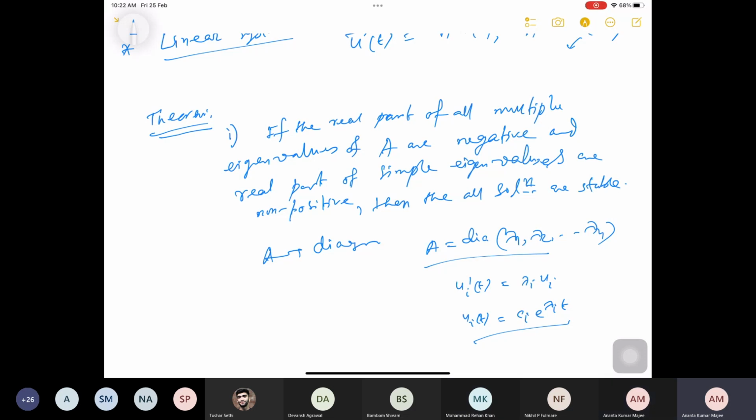The word multiple can also be used for simple eigenvalues? Multiple eigenvalues cannot be simple eigenvalues, no? So what's the difference between these two? See, in that case you cannot write that A is the diagonal of lambda 1, lambda 2, up to lambda n. You already know that from your previous course. In that case, you reduce to the Jordan form and look at the corresponding Jordan form. I'm just saying the simple proof, why we can expect this theorem.